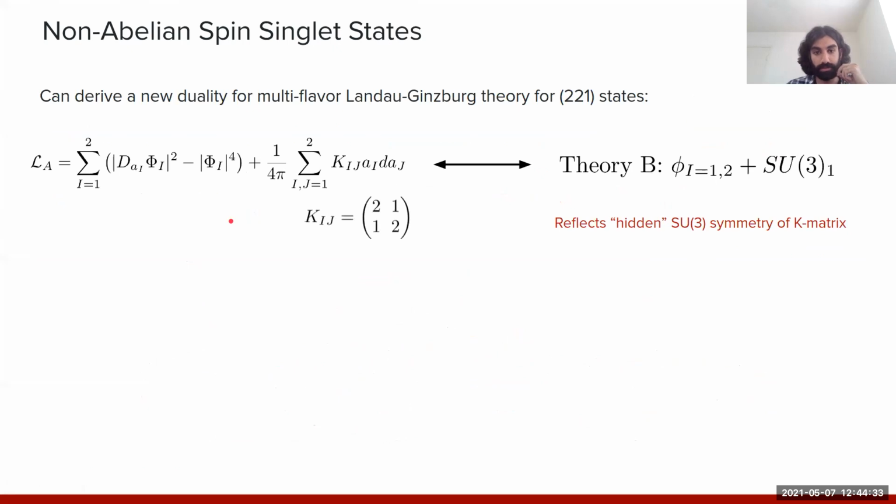And so what we show in our paper is that within this web of dualities, one can derive another duality relating the Landau-Ginzburg theory for the 2-2-1 Halperin state to a dual theory of these composite vortices coupled to an SU(3) gauge field at level 1. For those familiar with the CFT description of the edge, what this is reflecting is that this K matrix has some hidden SU(3) level 1 symmetry associated with the Kac-Moody algebra.